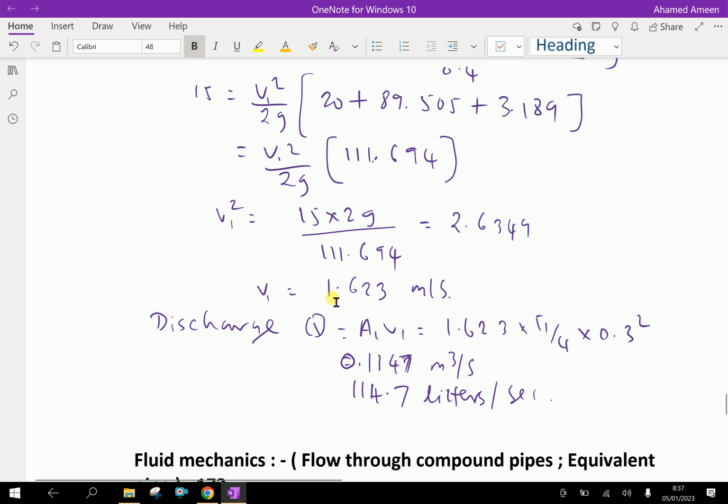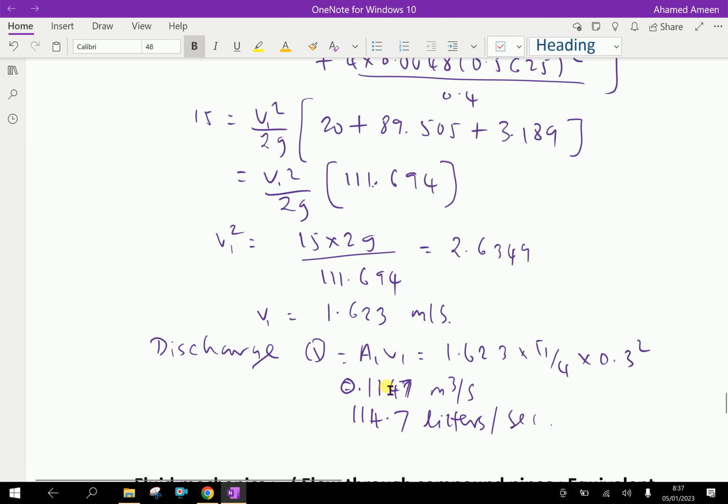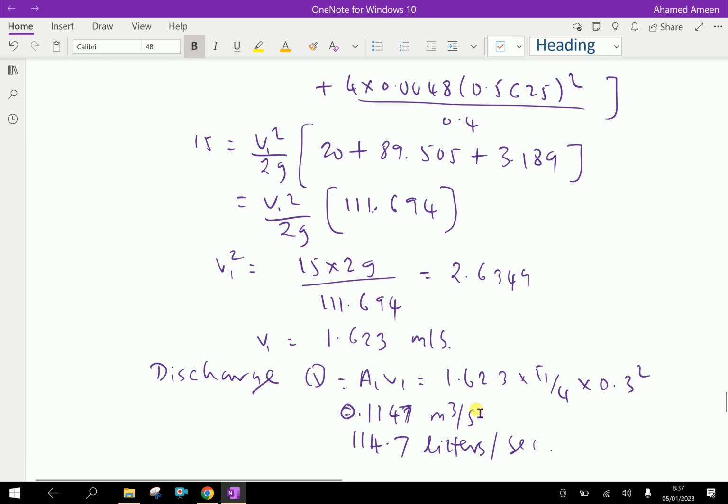By square root, we get 1.623, which is the velocity in pipe 1. So discharge Q equals A1 V1, the continuity equation, using the cross-sectional area, and we get the discharge nearly 114.7 liters per second.